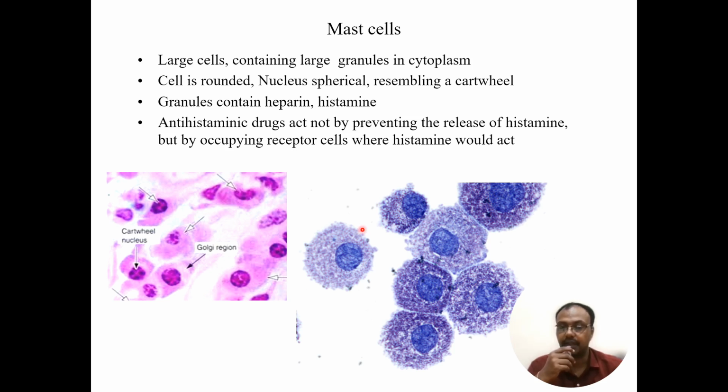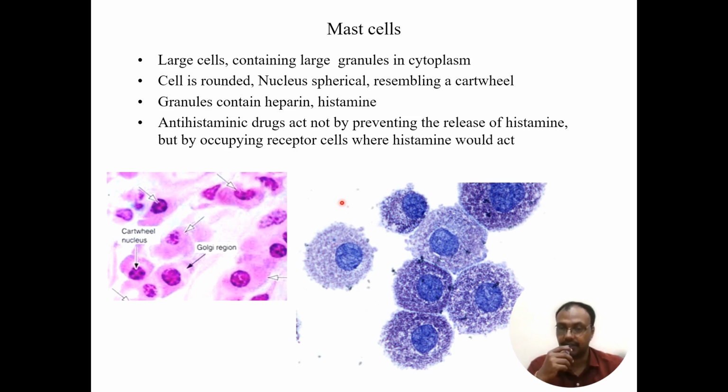So how does histamine act on other cells? The cells have receptors for histamine. That means the other cells have histamine receptors. So when the histamine is released from the mast cells, it goes and attaches onto the histamine receptors of other cells and acts on them.